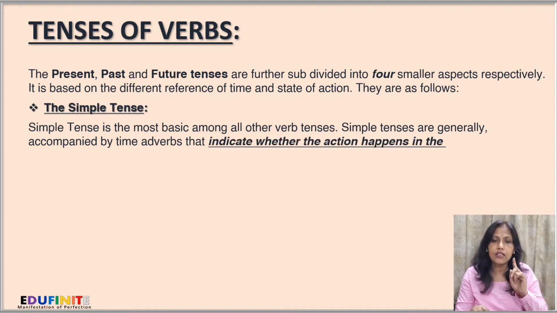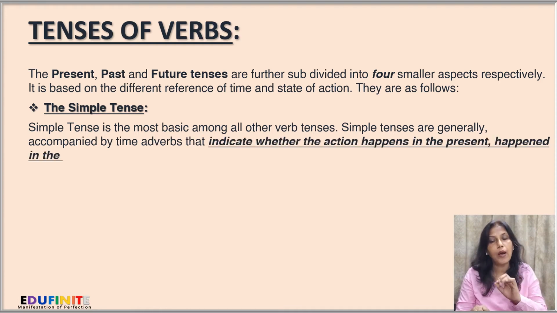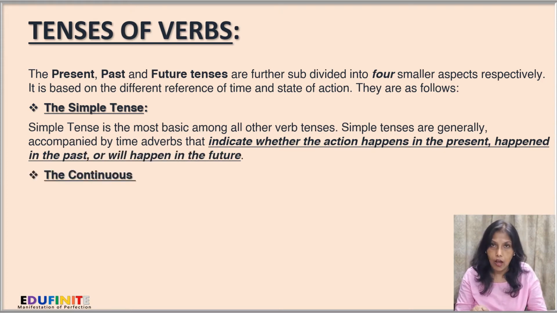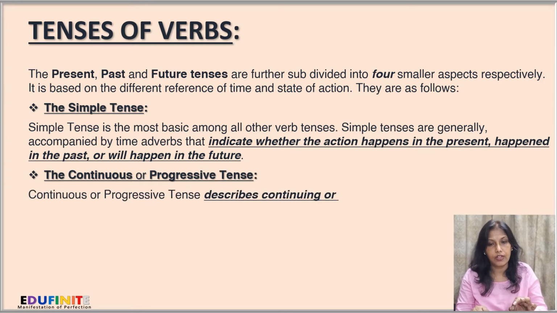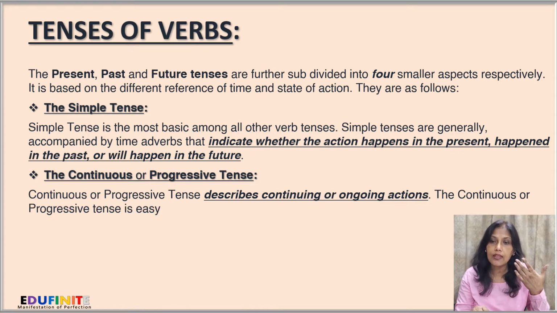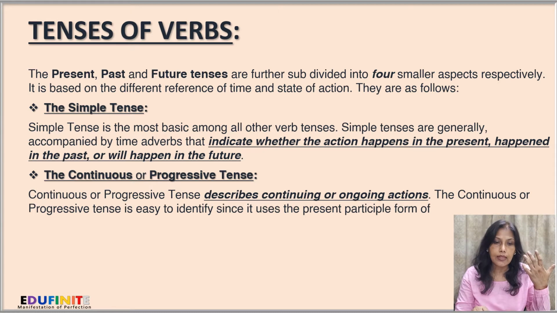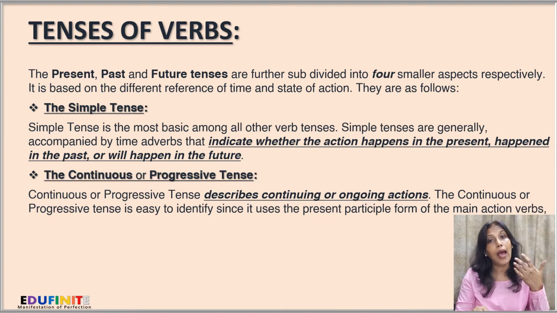Simple tense is the most basic among all other verb tenses. Simple tenses are generally accompanied by time adverbs that indicate whether the action happens in the present, or happened in the past, or will happen in the future.